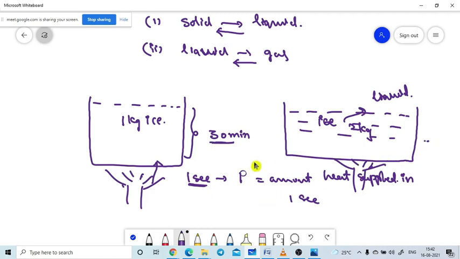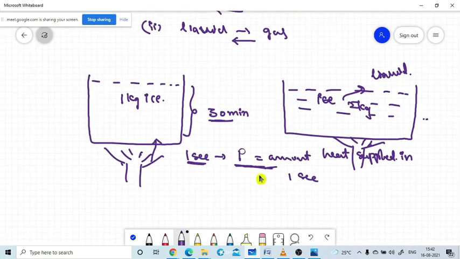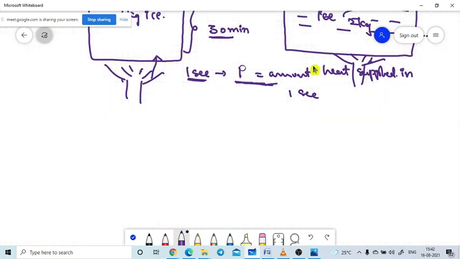We are not concentrating on the time. I am just asking whether it needs more or not. More than 30 minutes is needed. That means if more time is required, we are supplying more heat energy. So if the mass is more, then to change the state of the substance it needs more heat energy. Is my conclusion correct? Yes, sir. So I am writing the conclusion here.